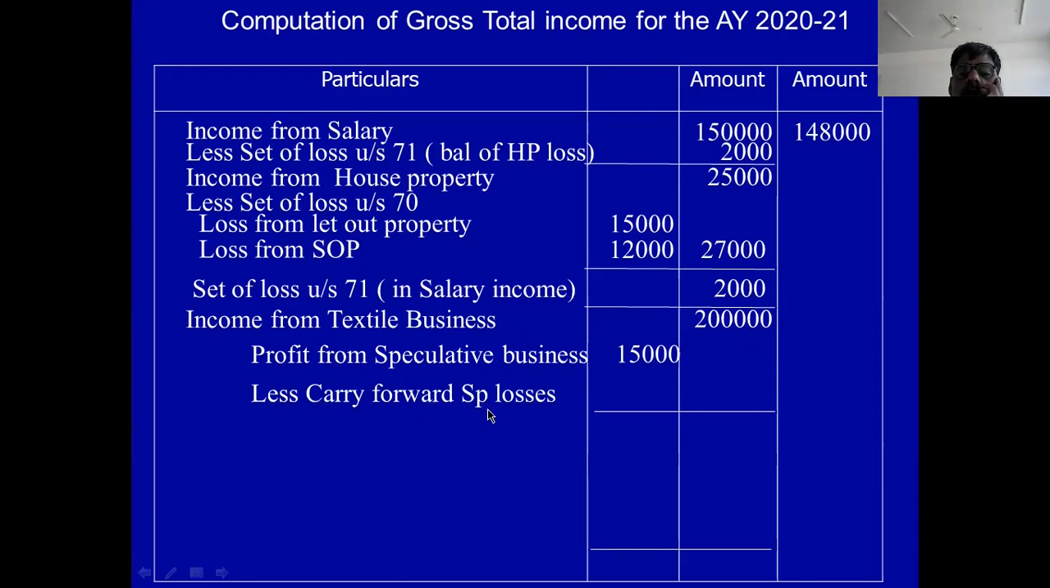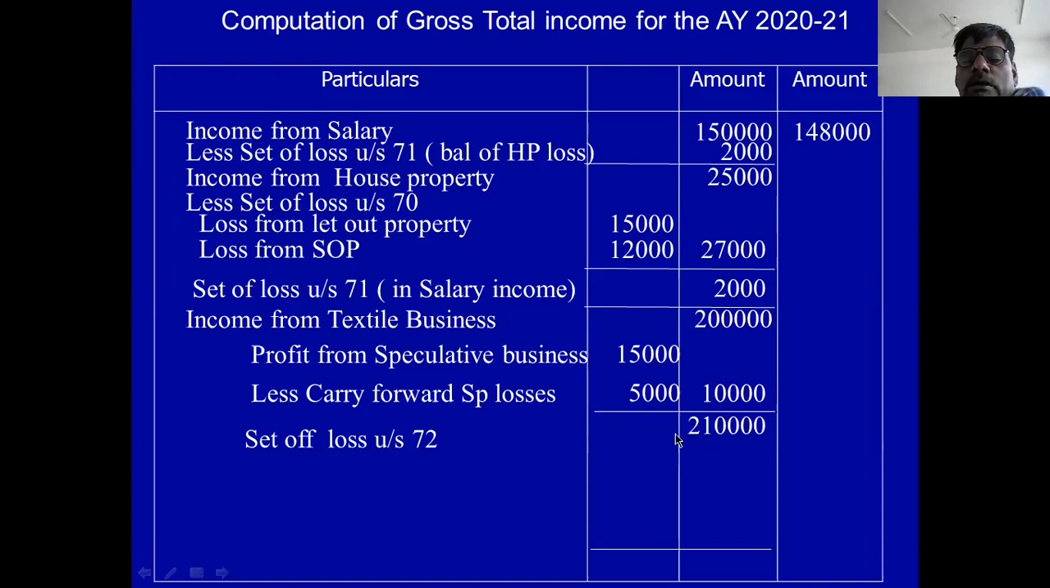Less carry forward loss of speculative loss 5,000. 5,000 is loss. If you adjust it, 10,000 is the balance of speculative income. So total business income is 2,10,000. In this income, you adjust the business loss.